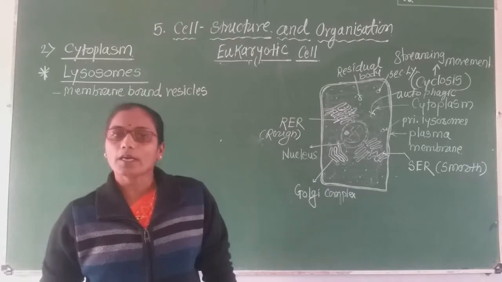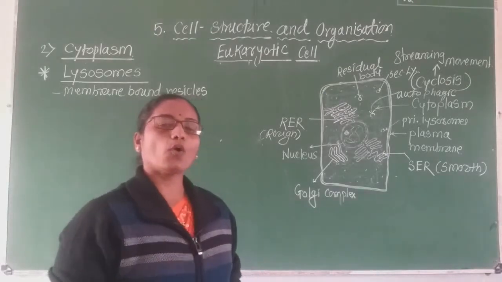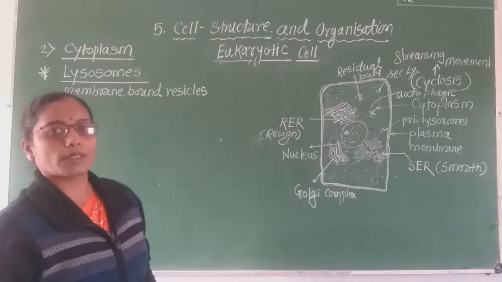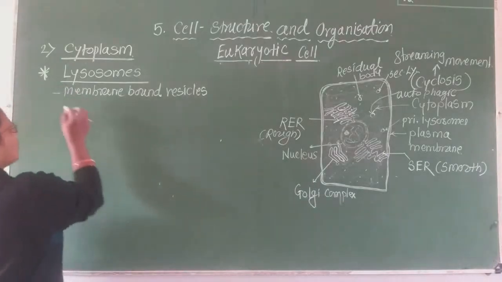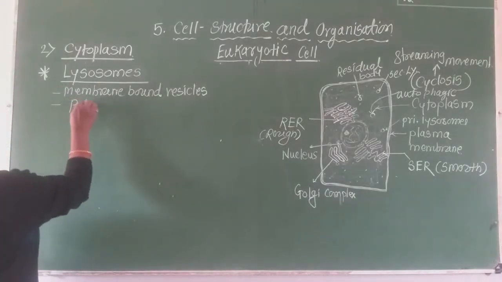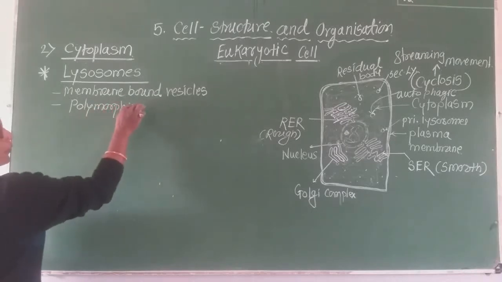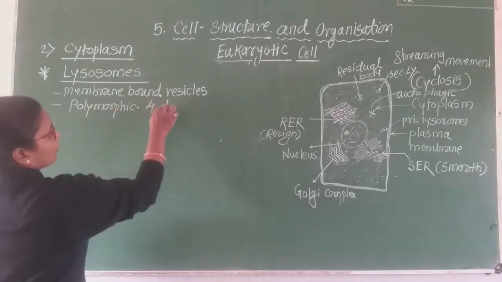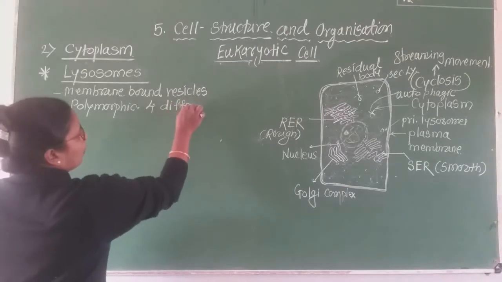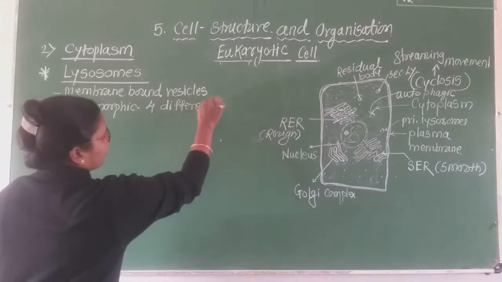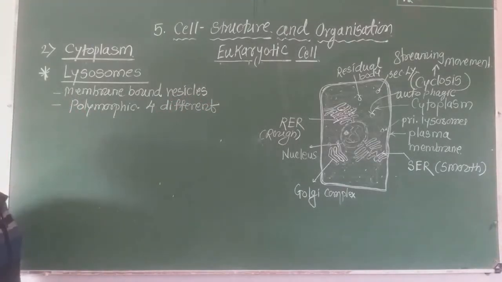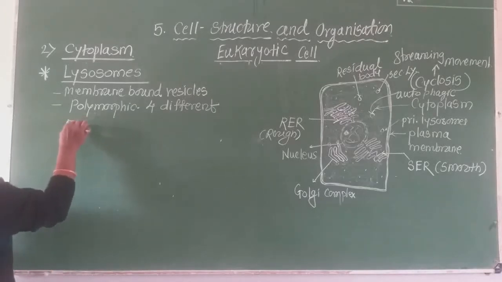In the case of the lysosome, there are 4 types of lysosomes present because it shows polymorphic nature. Which nature? Polymorphic. It means we observe 4 different forms of the cell organelle. First one is primary lysosome.